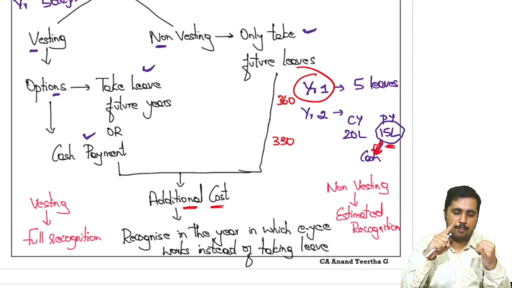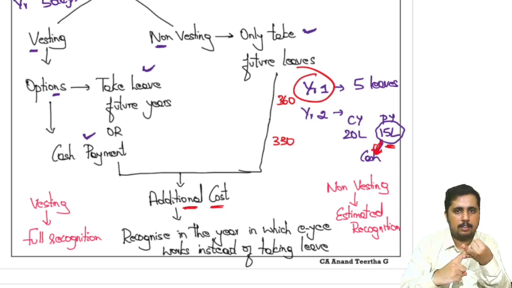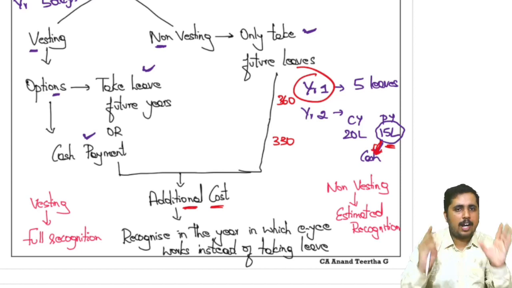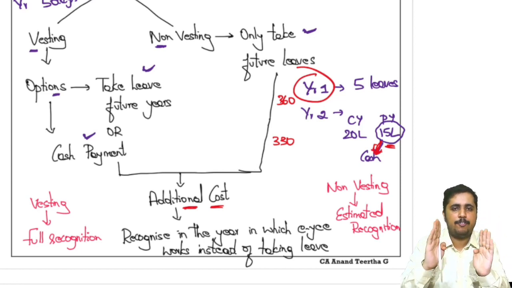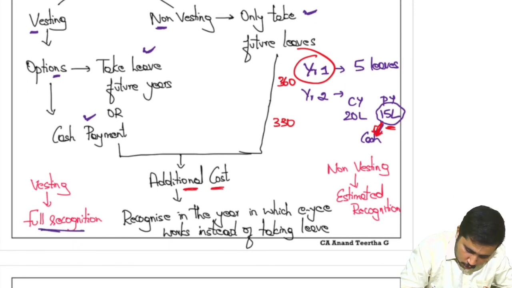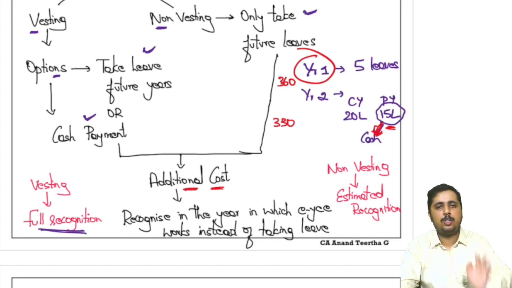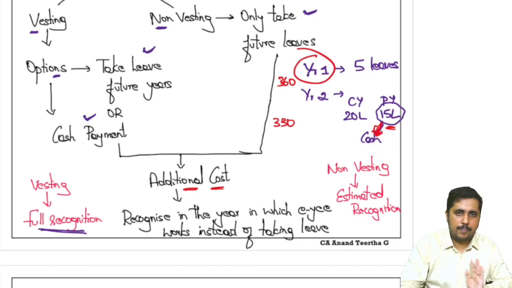Either the benefit in the form of leave will be taken, or the benefit in the form of cash will be taken. 100% they will avail the benefit in the next year. Which means, in case of vesting, you need to recognize full additional cost in year 1, which gets adjusted in year 2. I hope we are clear.